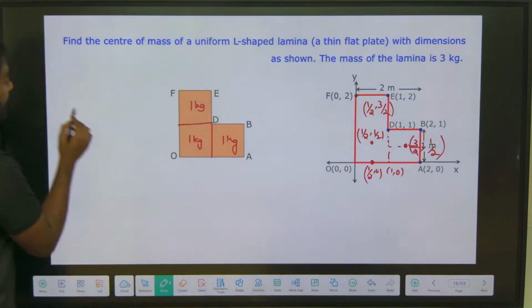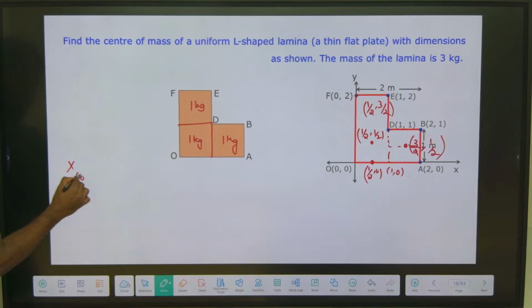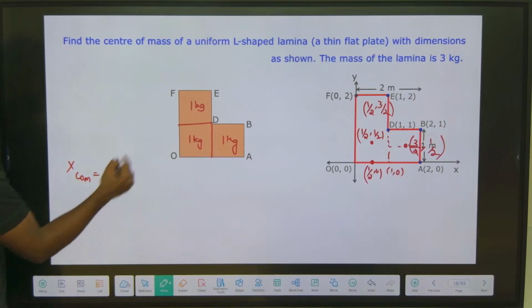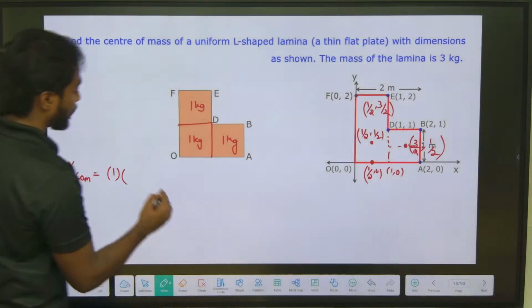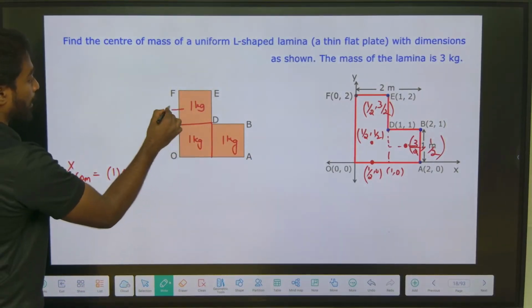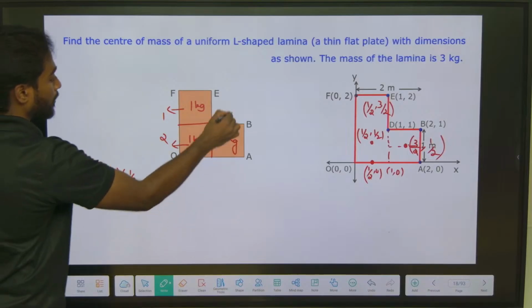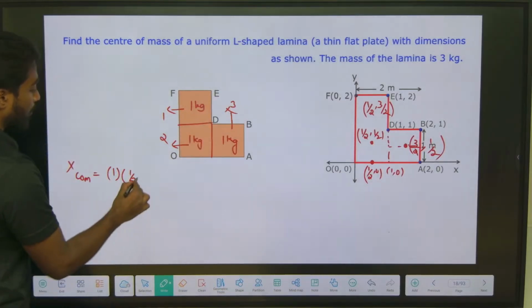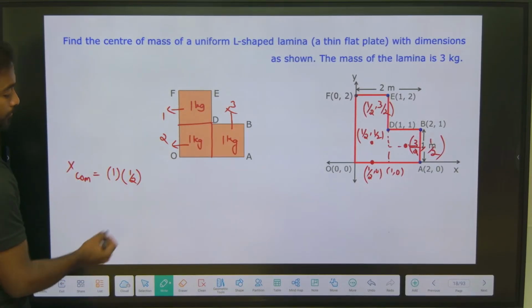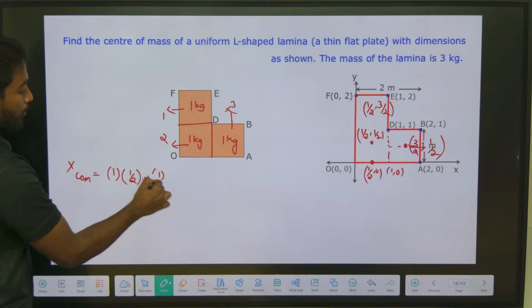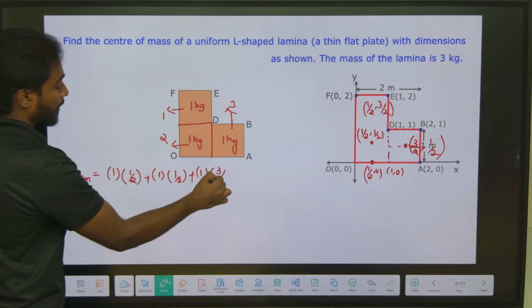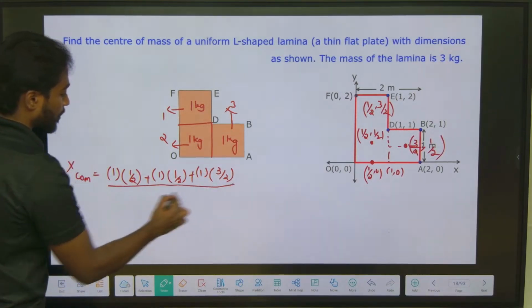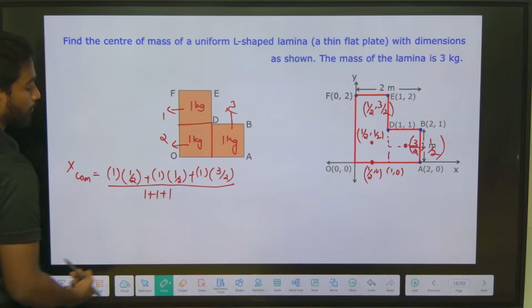Let's find it. X center of mass will be equal to M1 is 1 kg, 1 into 1 by 2, plus again 1 into 1 by 2, plus 1 into 3 by 2, divided by 1 plus 1 plus 1.